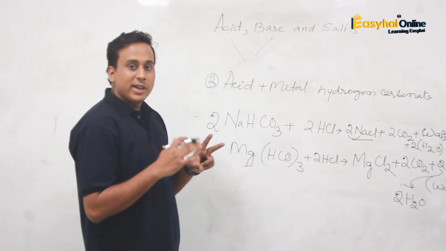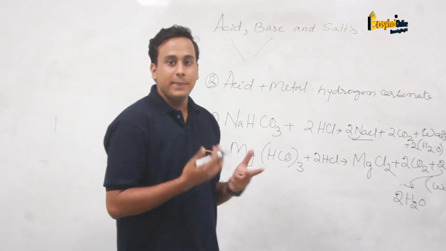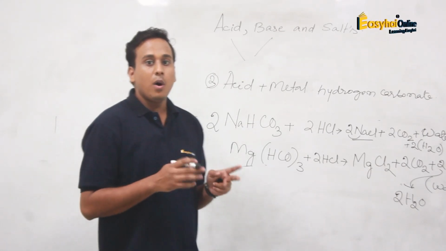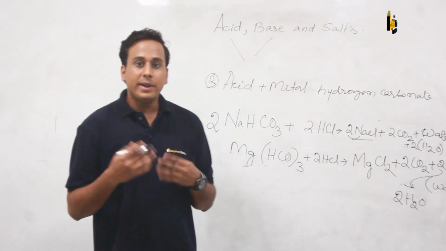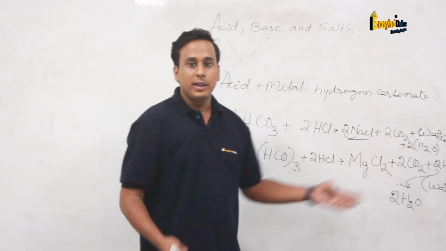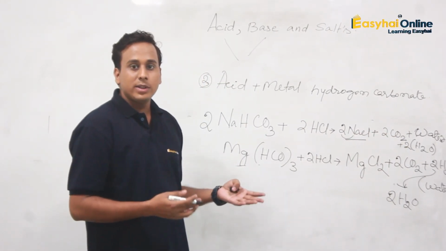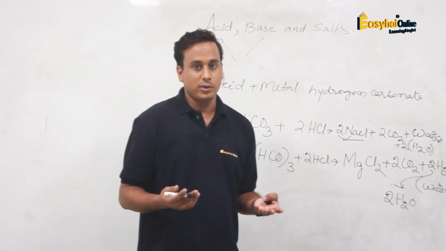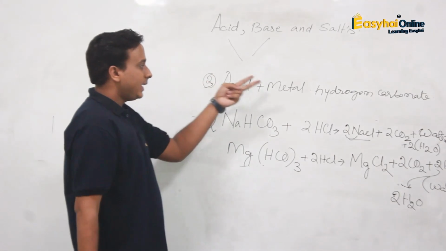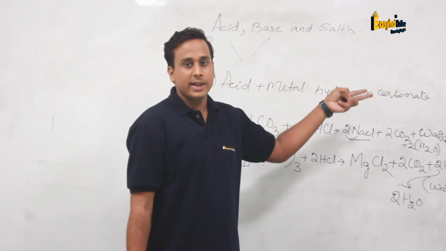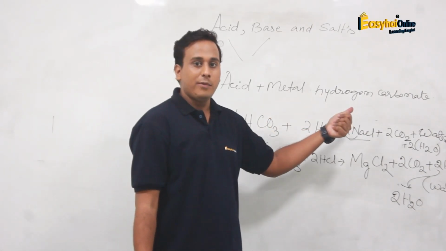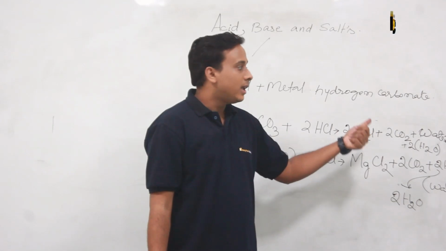So ultimately, from the first chapter we learned that we need to balance a chemical equation. And also why do we need to balance the chemical equation? Because the law of conservation of mass says that mass can neither be created nor destroyed. So if I give only H2O, you are going to ask me, sir, how were these 2 moles of hydrogen destroyed if mass cannot be destroyed? So it is satisfying the law of conservation of mass. Now when acid reacts with metal carbonate, we saw that it forms salt, carbon dioxide and water. The third one we saw, acid reacted with metal hydrogen carbonate and it forms similarly salt, carbon dioxide and water.